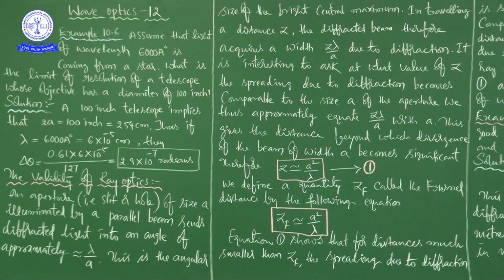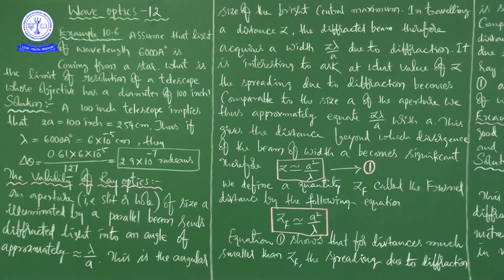What is the limit of resolution of a telescope whose objective has a diameter of 100 inch? I'll repeat once again. Assume that the light of wavelength 6000 angstrom unit is coming from a star. What is the limit of resolution of a telescope whose objective has a diameter of 100 inch?